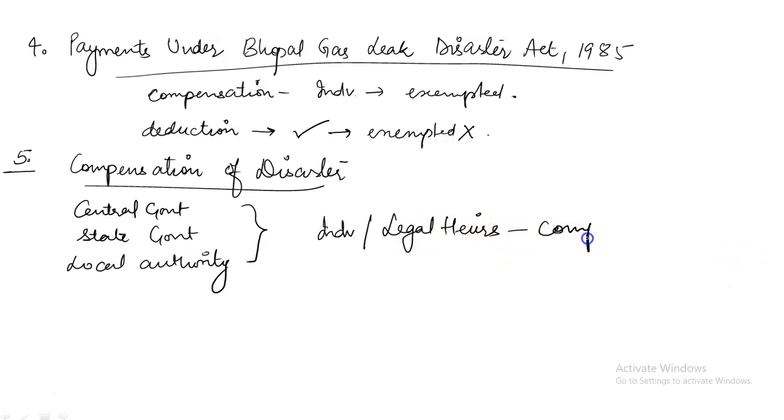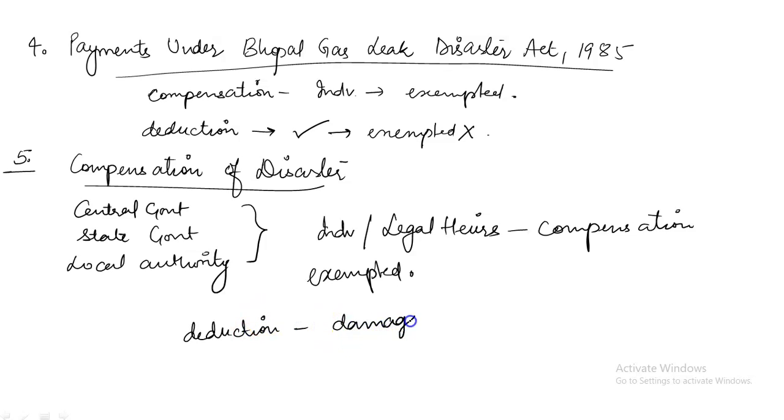That amount received in respect of that disaster will be exempted from tax. And again the condition is the same, no deduction should be claimed regarding the damages or any losses under that disaster. Otherwise, if any deduction is claimed, then exemption will not be allowed.